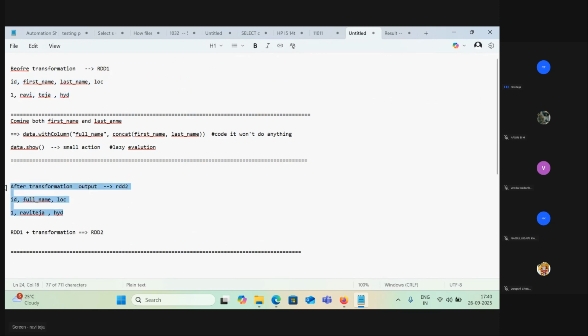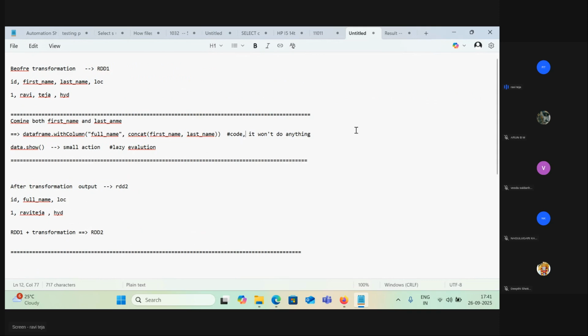We discussed that if you apply any transformation on an RDD, it's going to create a new RDD, right? So what was the transformation we applied here? Combine both first name and last name. That is the transformation we applied. This is the code: data dot withColumn. Actually, we call it a DataFrame. DataFrame dot withColumn, full name and concat of first name, comma, last name.